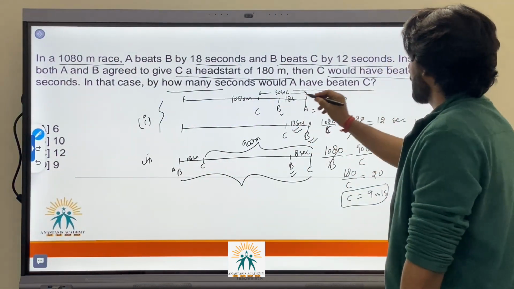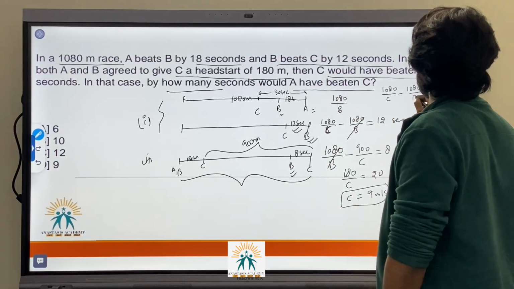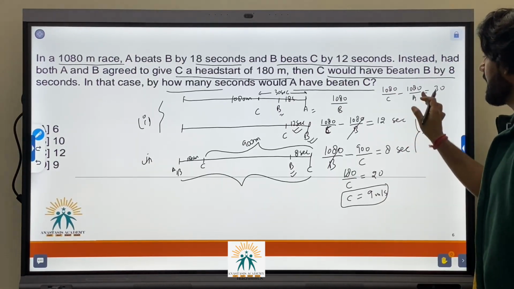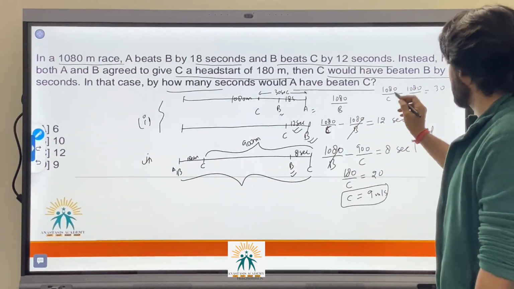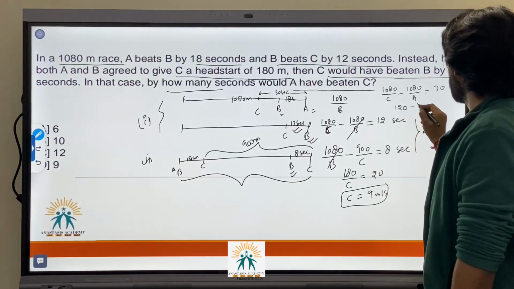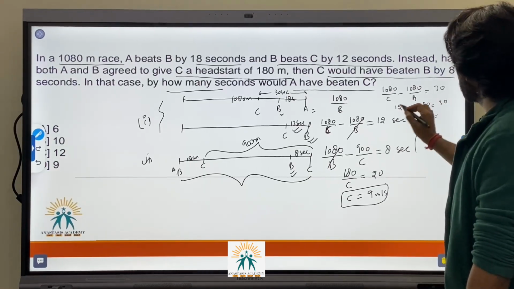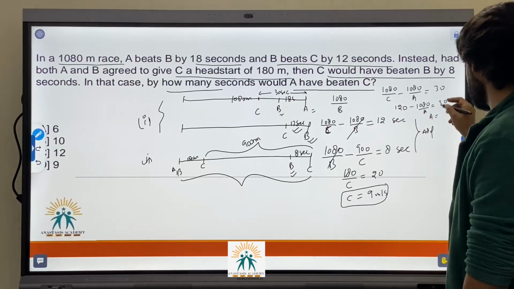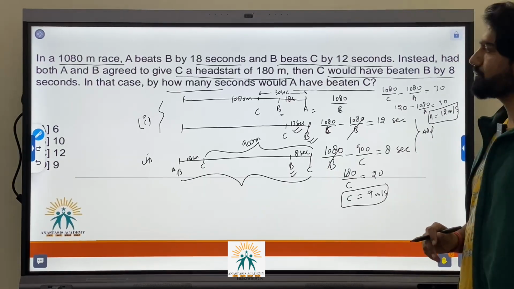So I can write from here 1080/C minus 1080/A is equal to 30 seconds. So from here I can find the speed of A also. 1080 divided by 9 becomes 120, minus 1080/A is equal to 30, so 1080/A is 90, and A from here becomes 12 meters per second. So the speed of A is 12 meters per second.